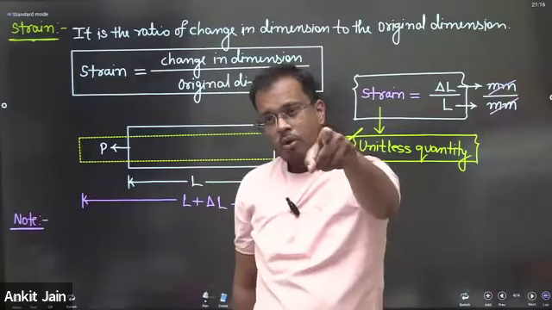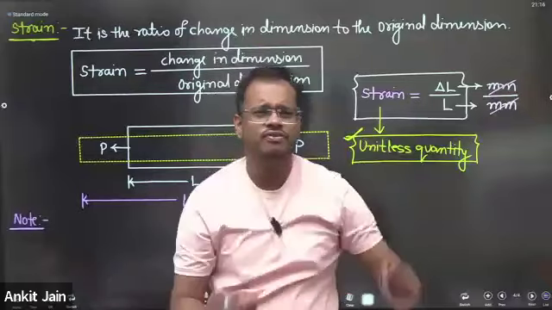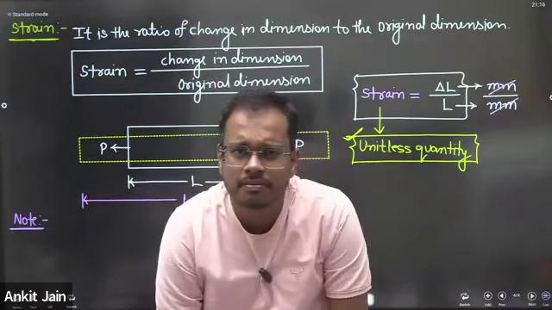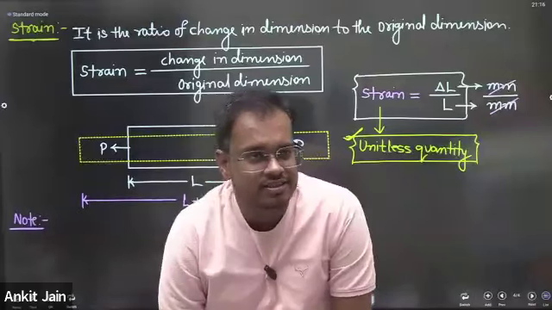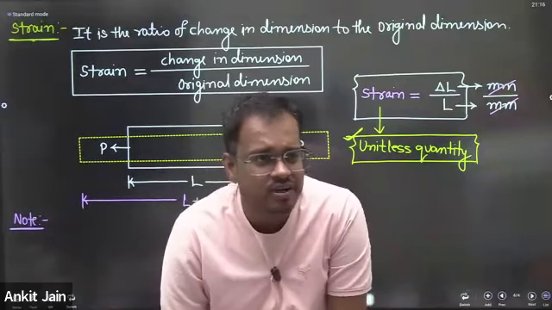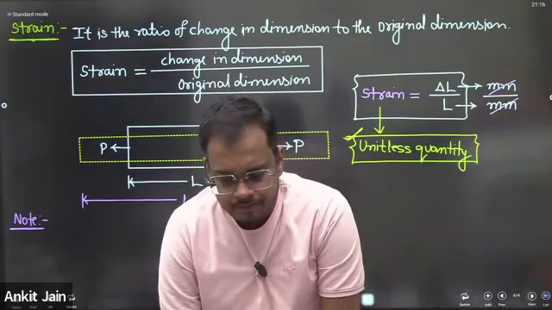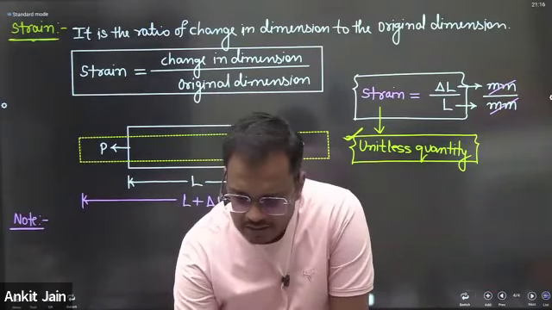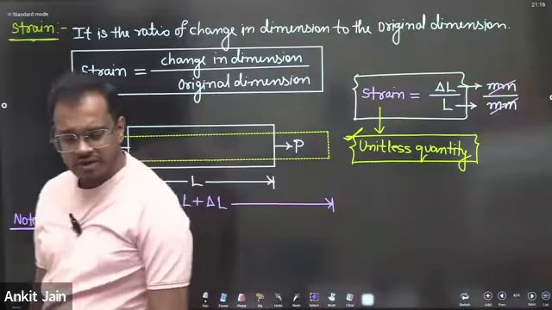If the body does not tend to be deformed, then why would internal resisting forces develop unnecessarily? Which comes first, stress or strain?